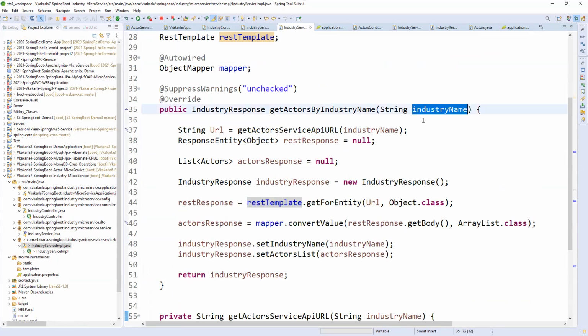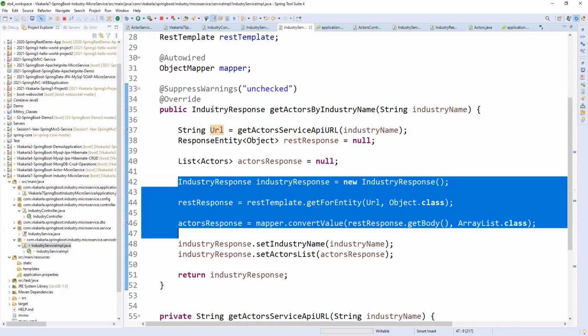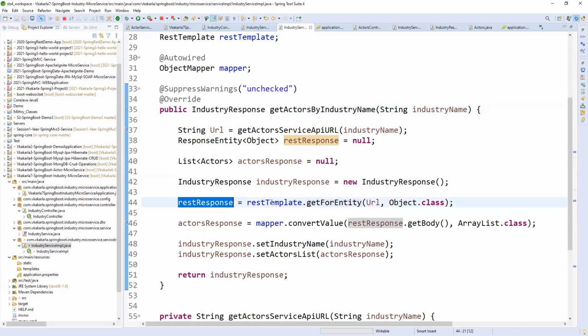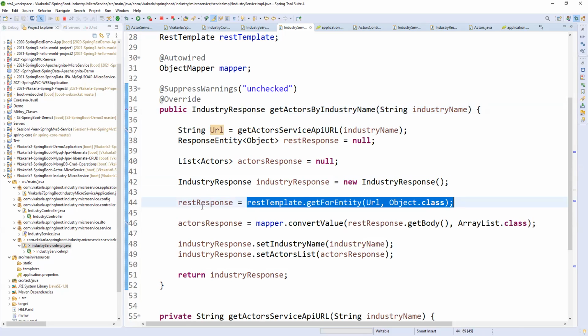See here, industry name, right? Here the industry name is coming as an input. Before calling an external service, we need to prepare the URL first. First of all, I'm talking about calling the external service only. Then I will talk about the response of this method. Before the response of this method, I'm calling an external service, so first I need to prepare the external service response. Whatever comes by calling this service, I need to prepare the response for this class.